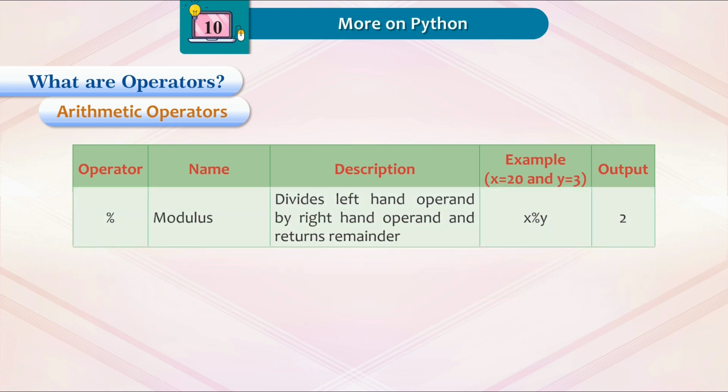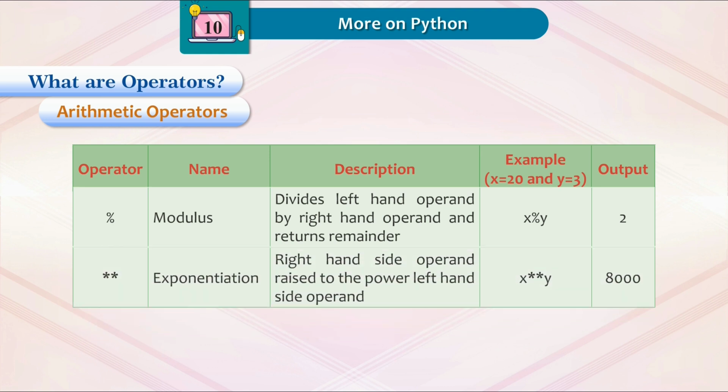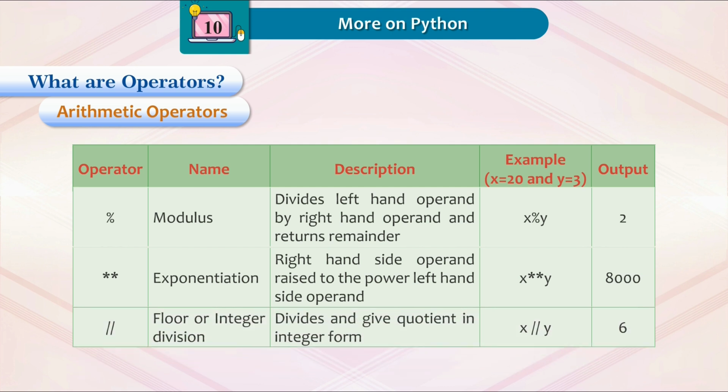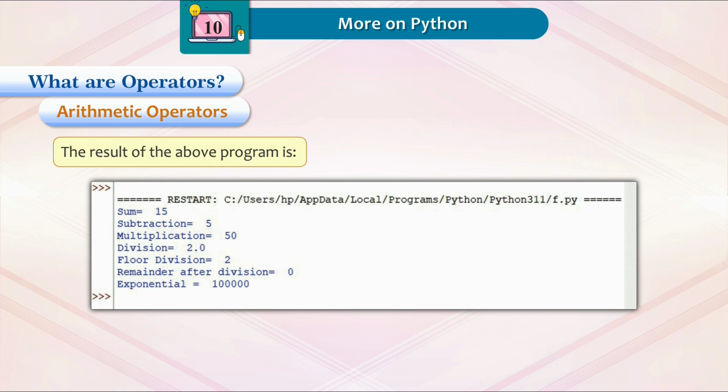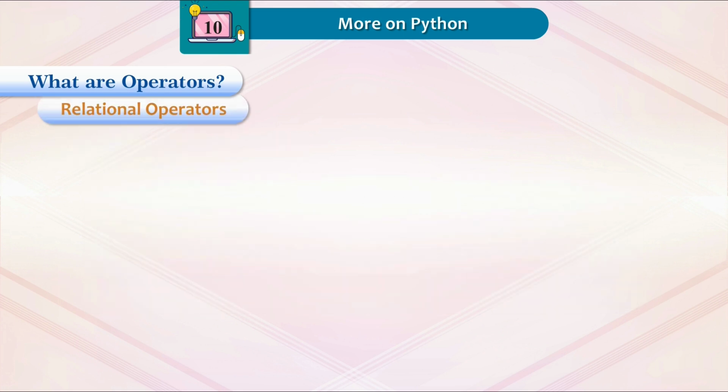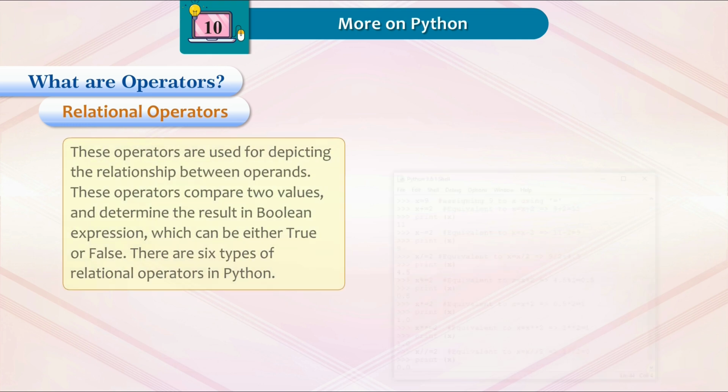Modulus divides left-hand operand by right-hand operand and returns remainder. Result 2. Exponentiation: left-hand operand raised to the power of the right-hand operand. Result 8,000. Floor or integer division divides and gives quotient in integer form. Result 6. Program to show all the arithmetic operators functions. The result of the above program is shown.